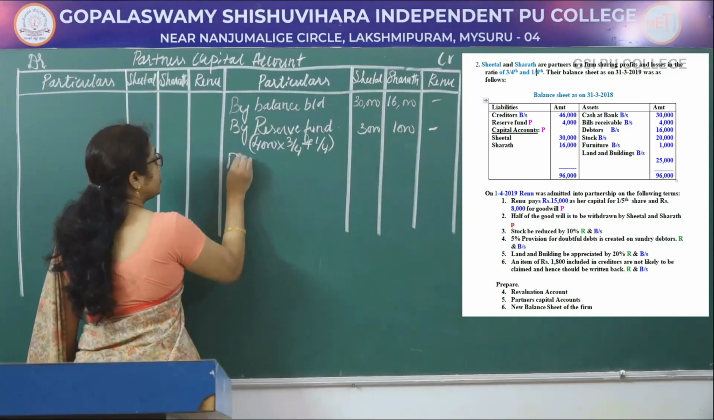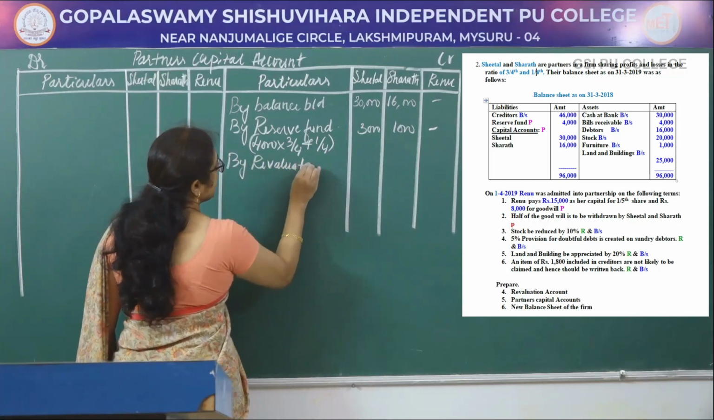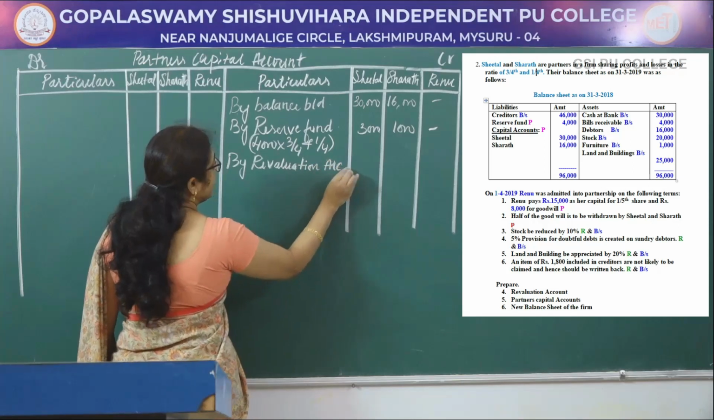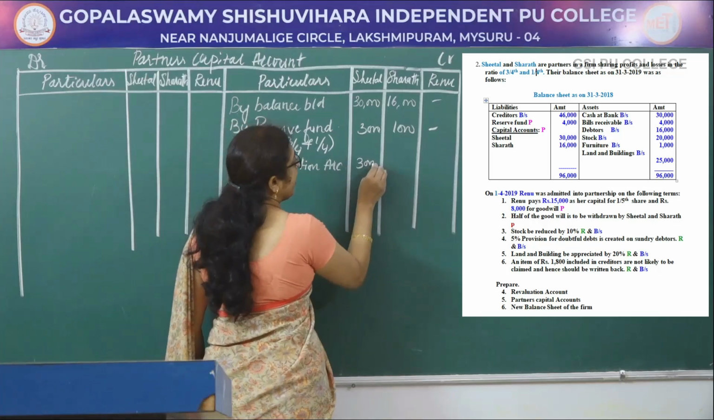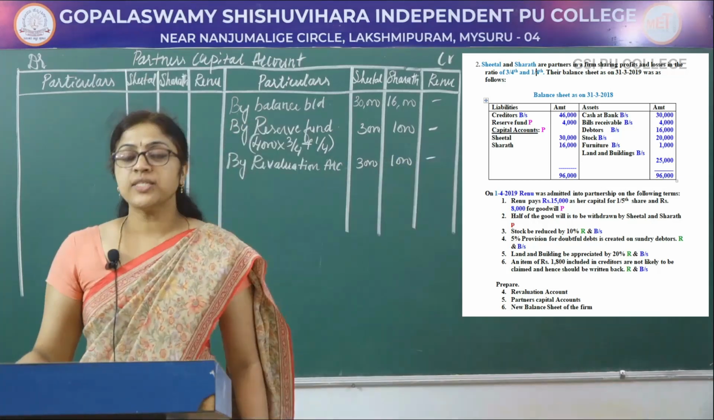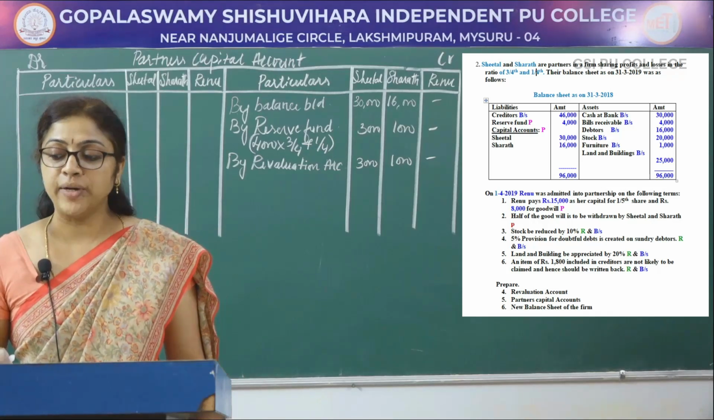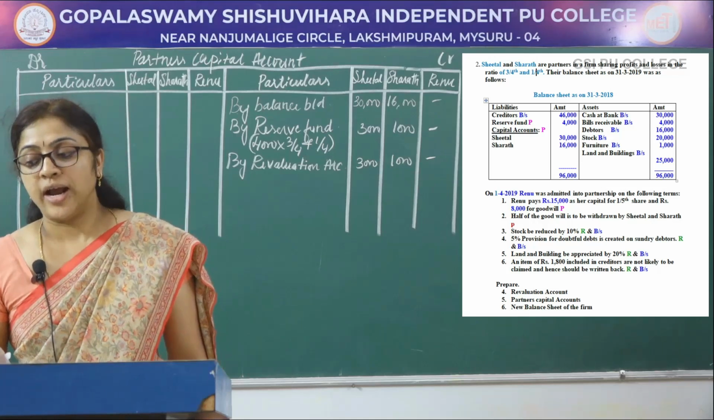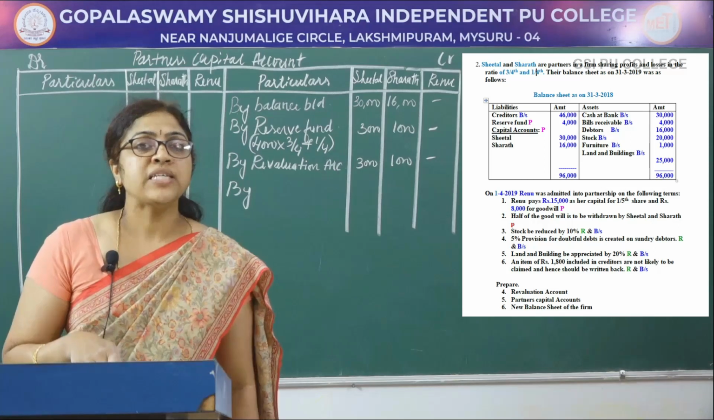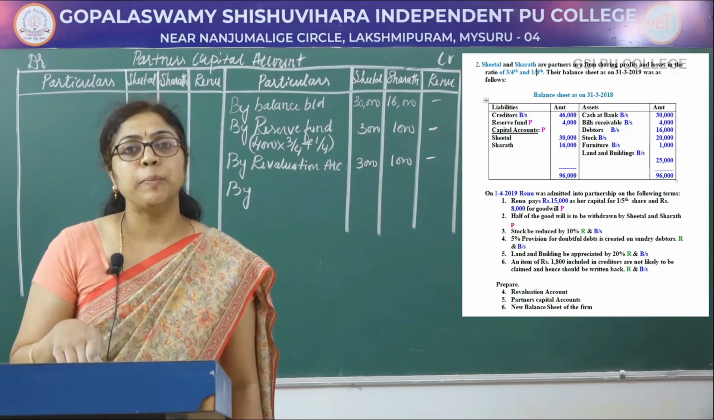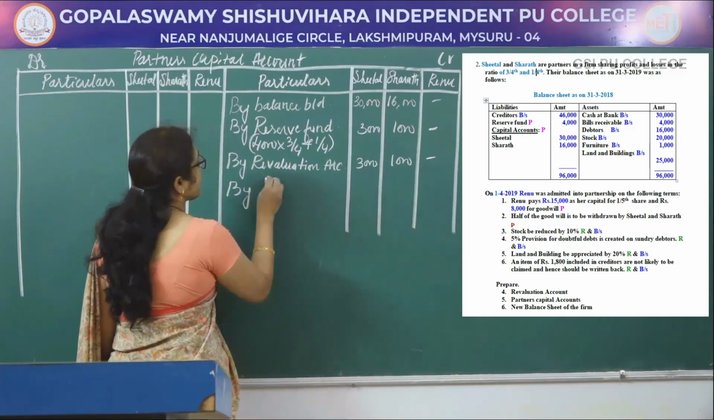Next, bring the revaluation account balance, that is profit, that is 3,000 and 1,000. In the first adjustment, here Renu pays 15,000 as her capital for 1/5 share and 8,000 for goodwill. So in this question, in the balance sheet they have given cash at bank. So here in the partners' capital account we should record by